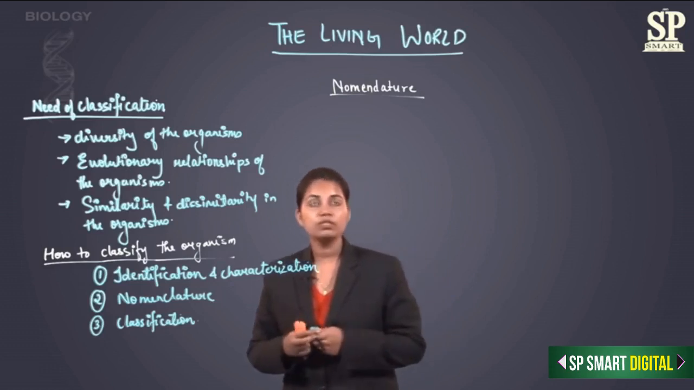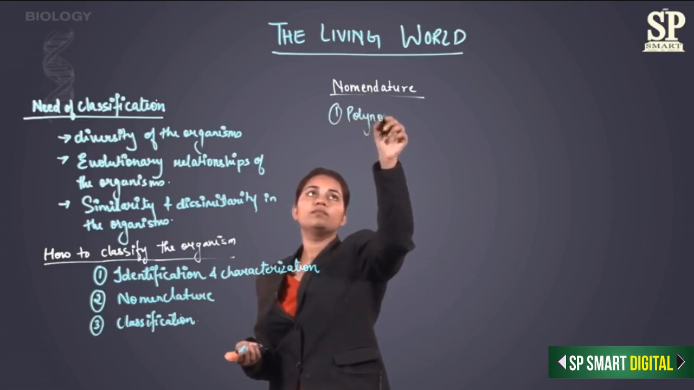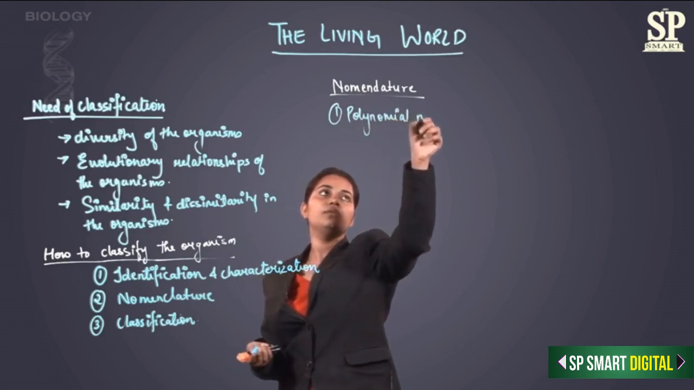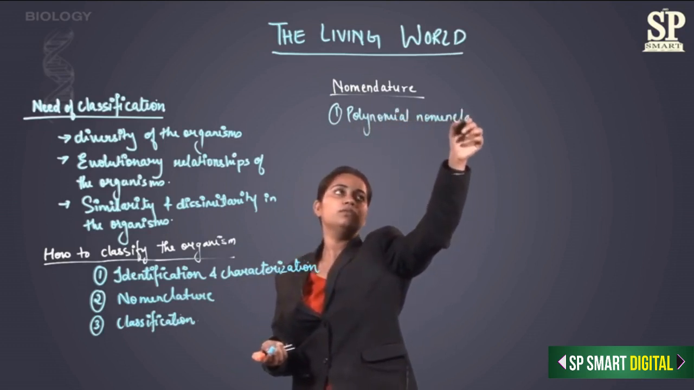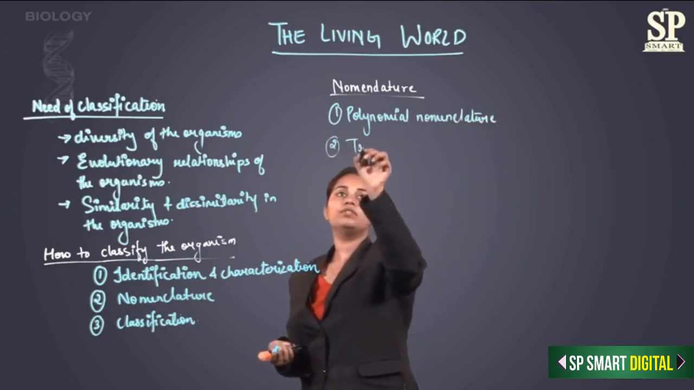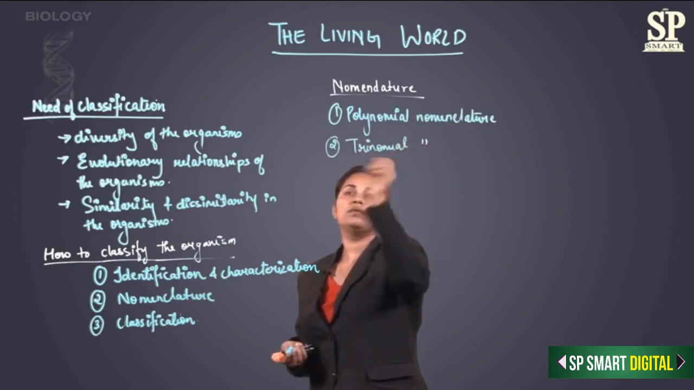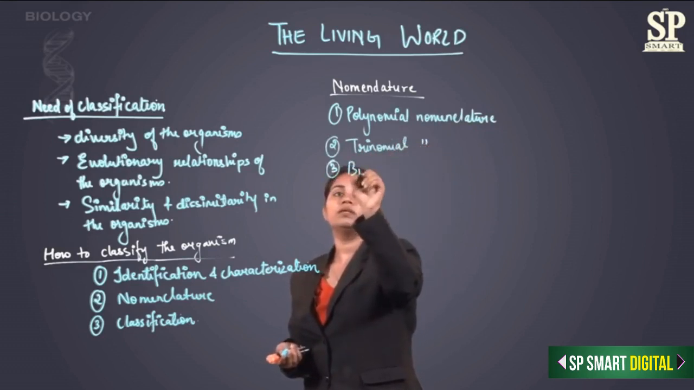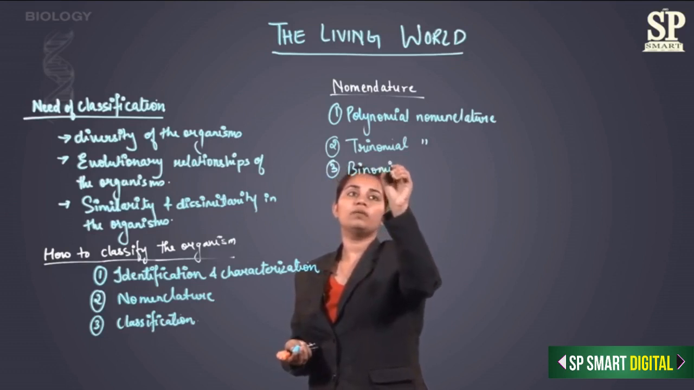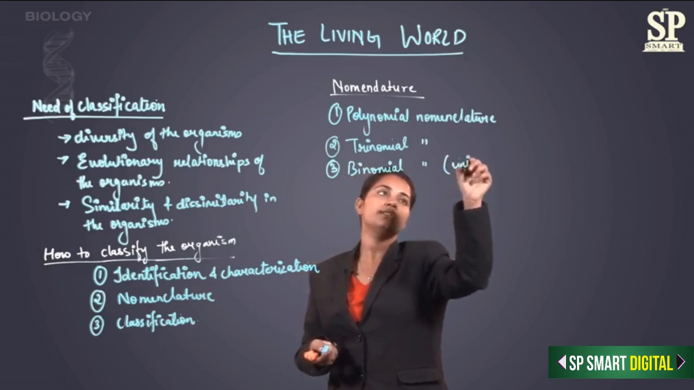So let us now see polynomial nomenclature, trinomial, and third is binomial nomenclature, and this type is universally accepted.